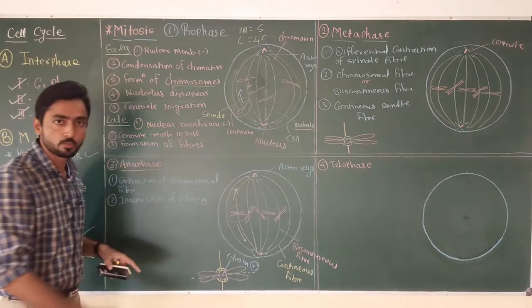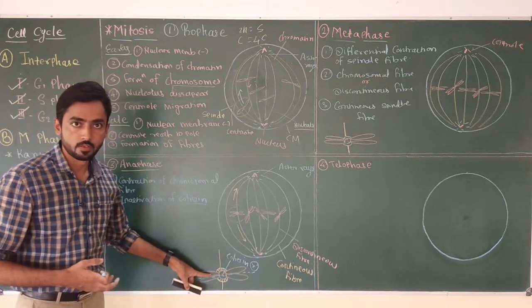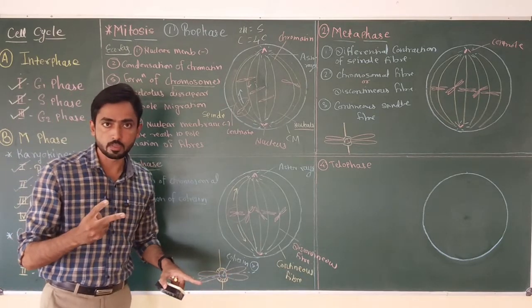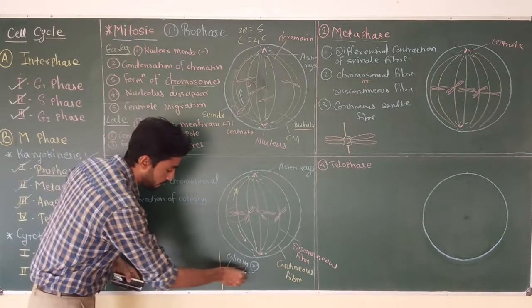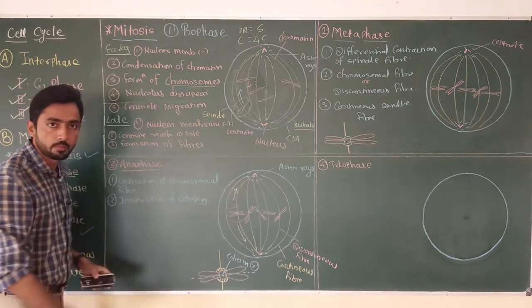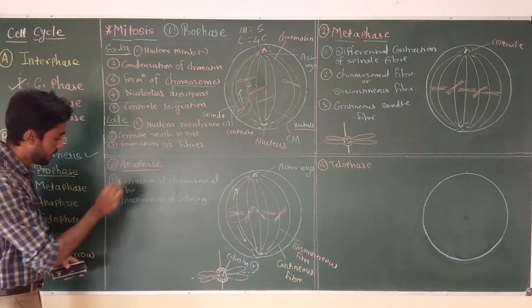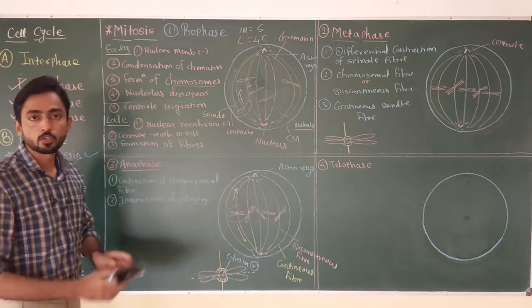and due to the release of securin, separase gets activated and then separase degrades or inactivates cohesins. And due to inactivation of the cohesin, it becomes very easy to break the centromere. So two things which are responsible for breaking or splitting of the centromere are, number one, contraction of the chromosomal fiber, and second is inactivation of the cohesin protein.